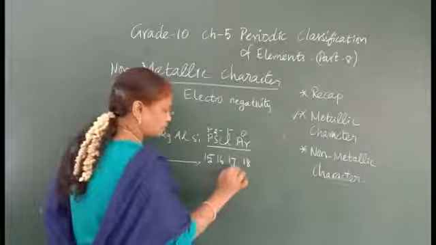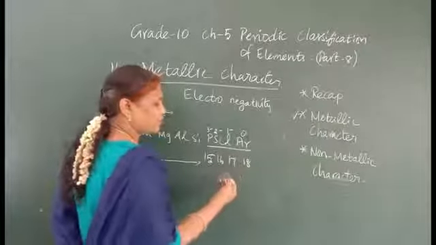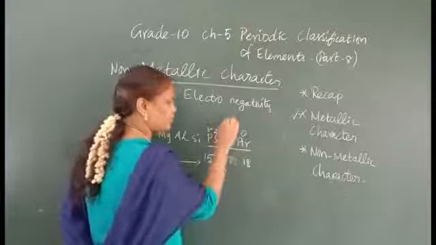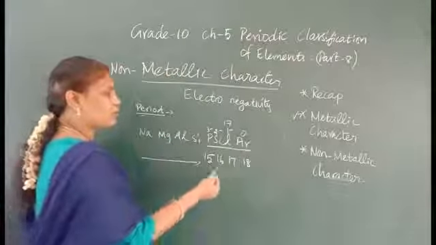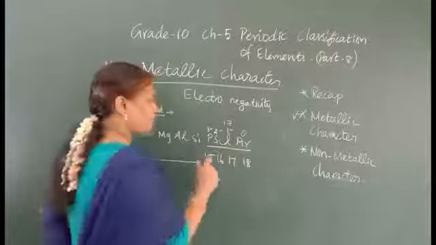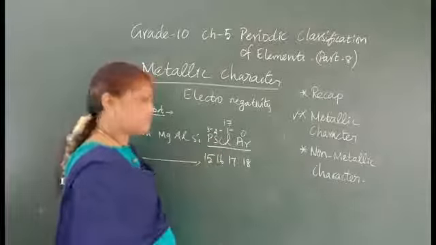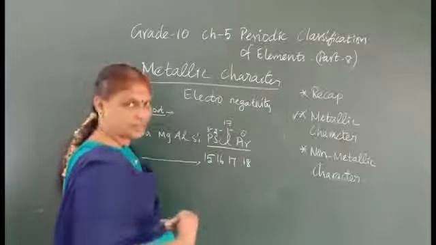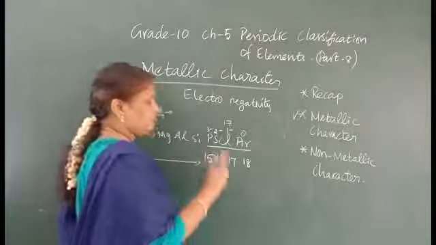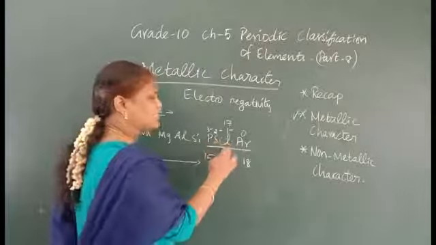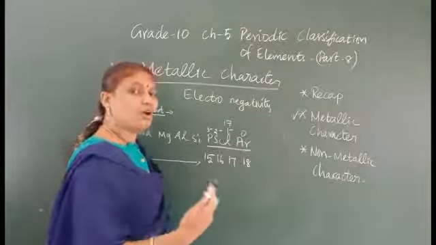So here the electron affinity in the 17th group will be more. Only 1 electron it can gain easily, but 2 electrons it is a little difficult. For 3 electrons it has to spend more energy to get them. That nature of gaining electrons also: if it is least, it will be more non-metallic.